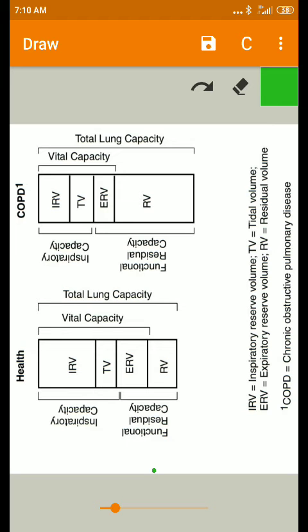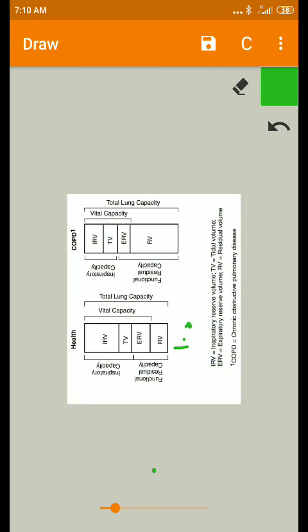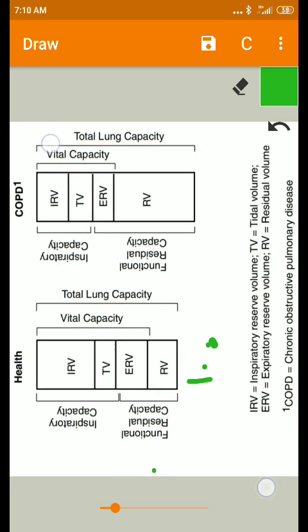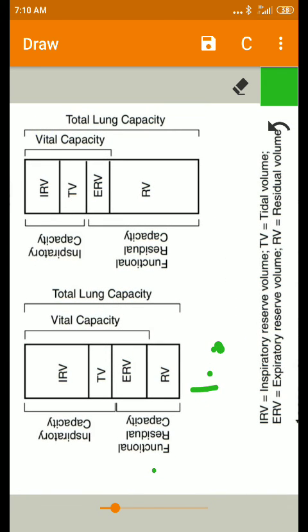Next, coming to the residual volume, that is RV. The residual volume is the amount of air which remains inside the lungs even after maximal expiration.